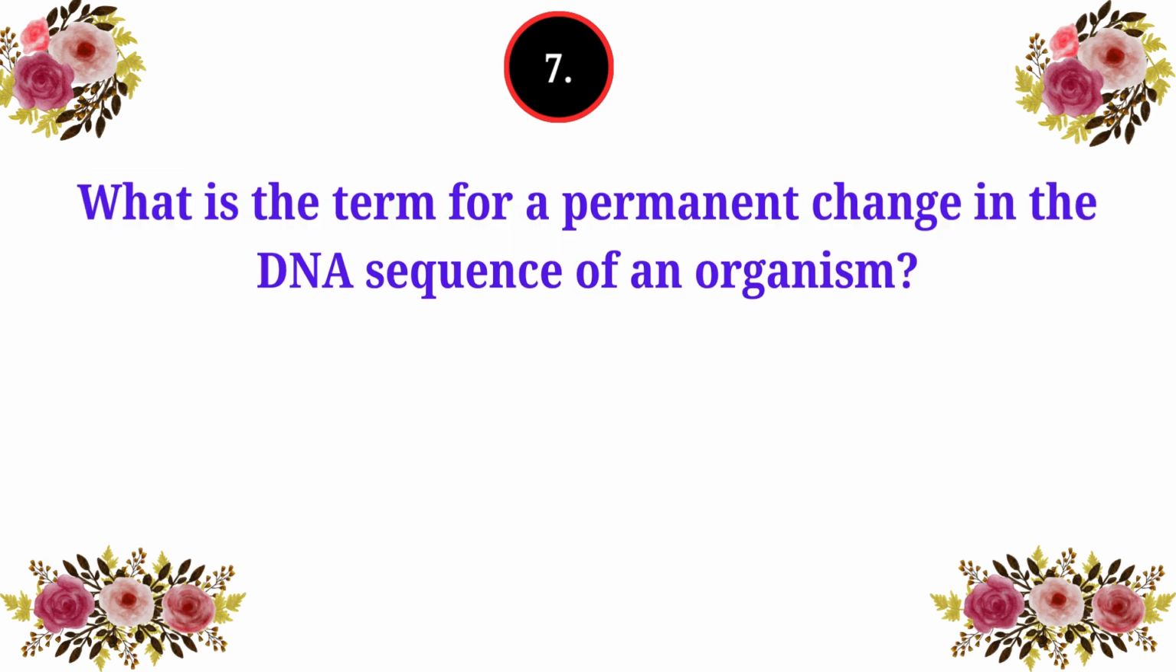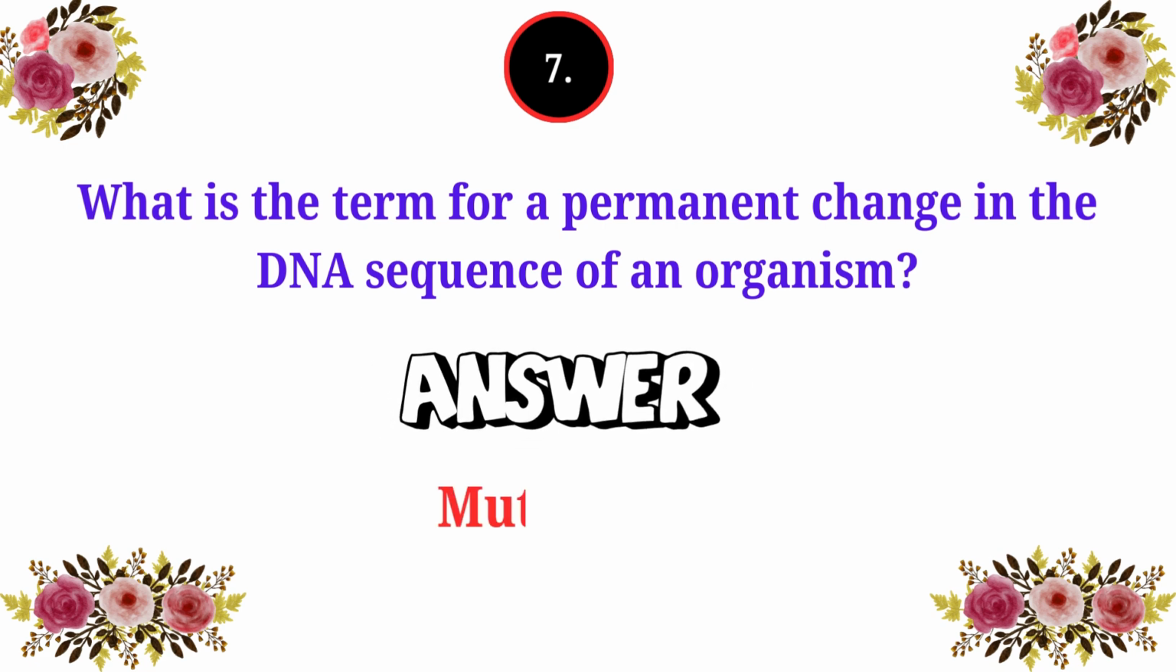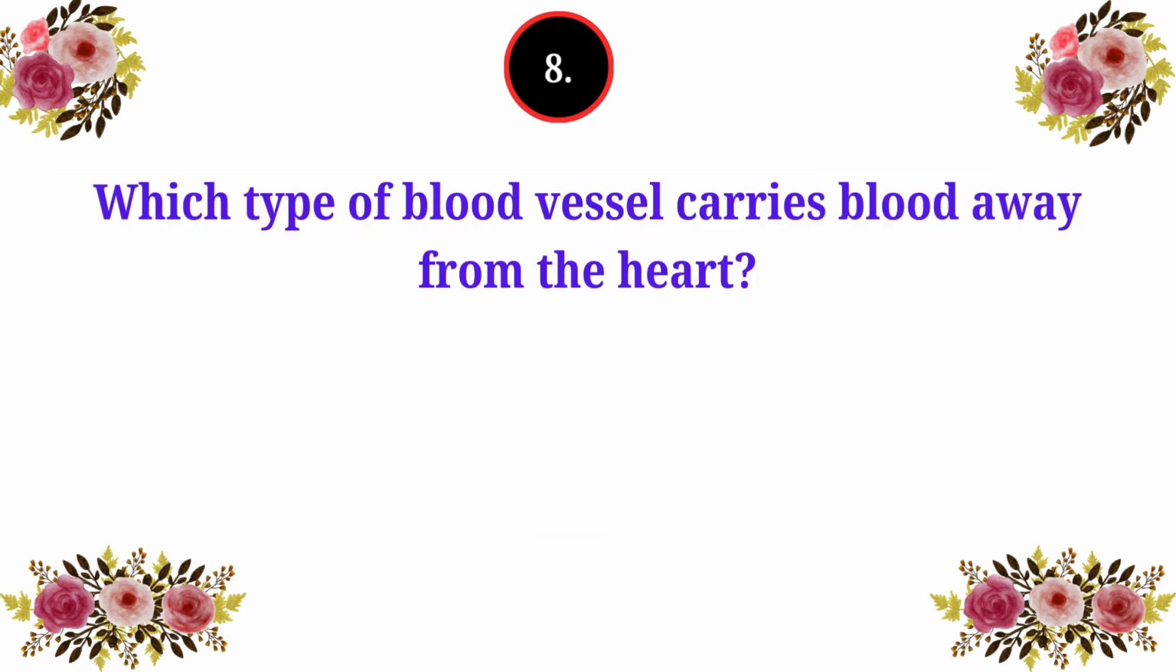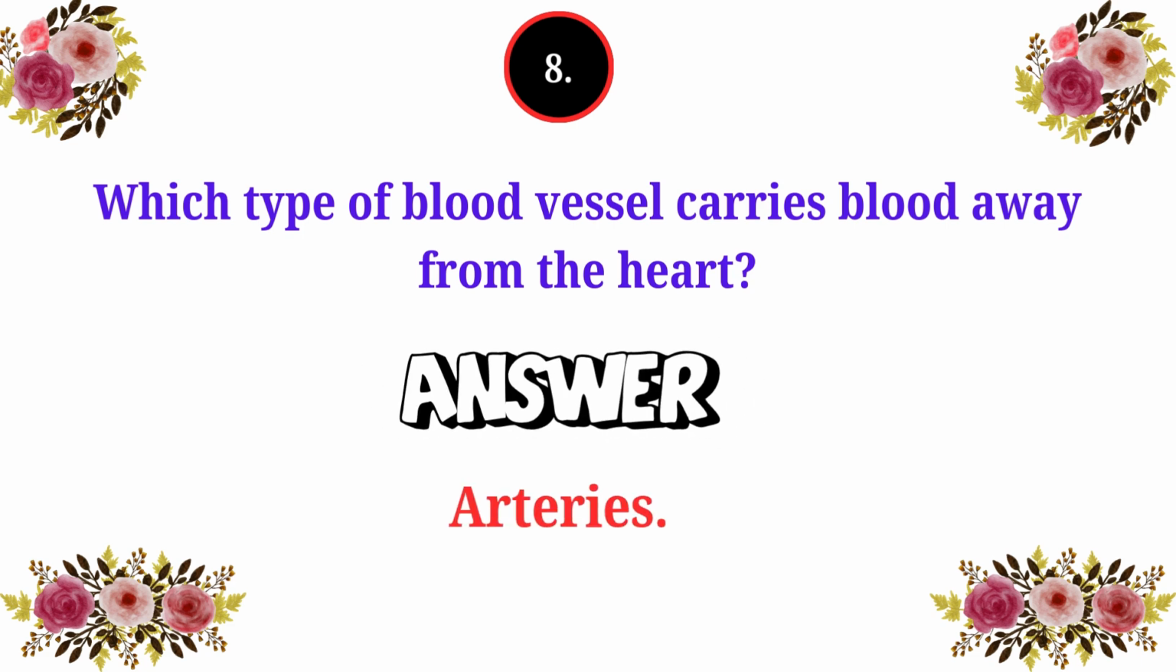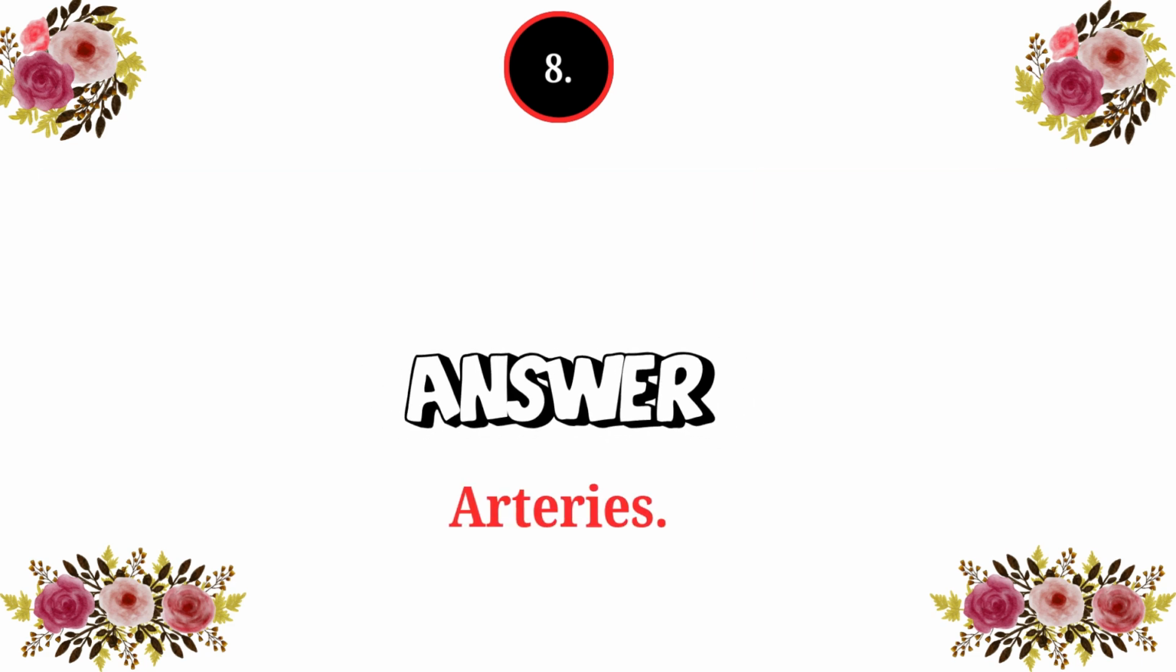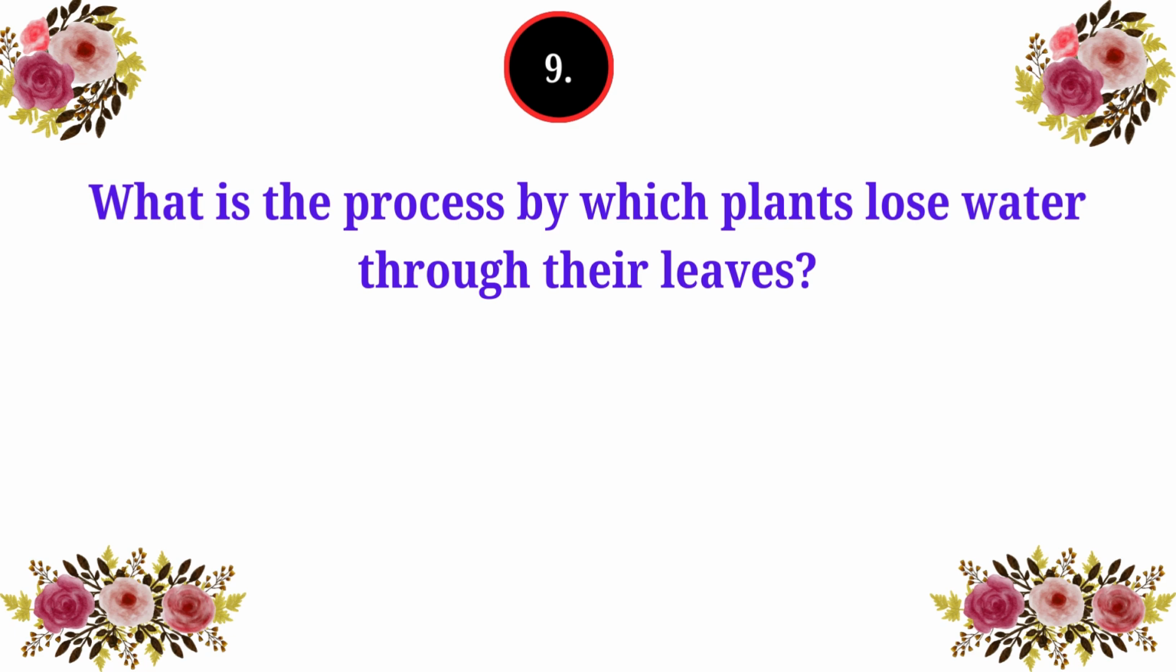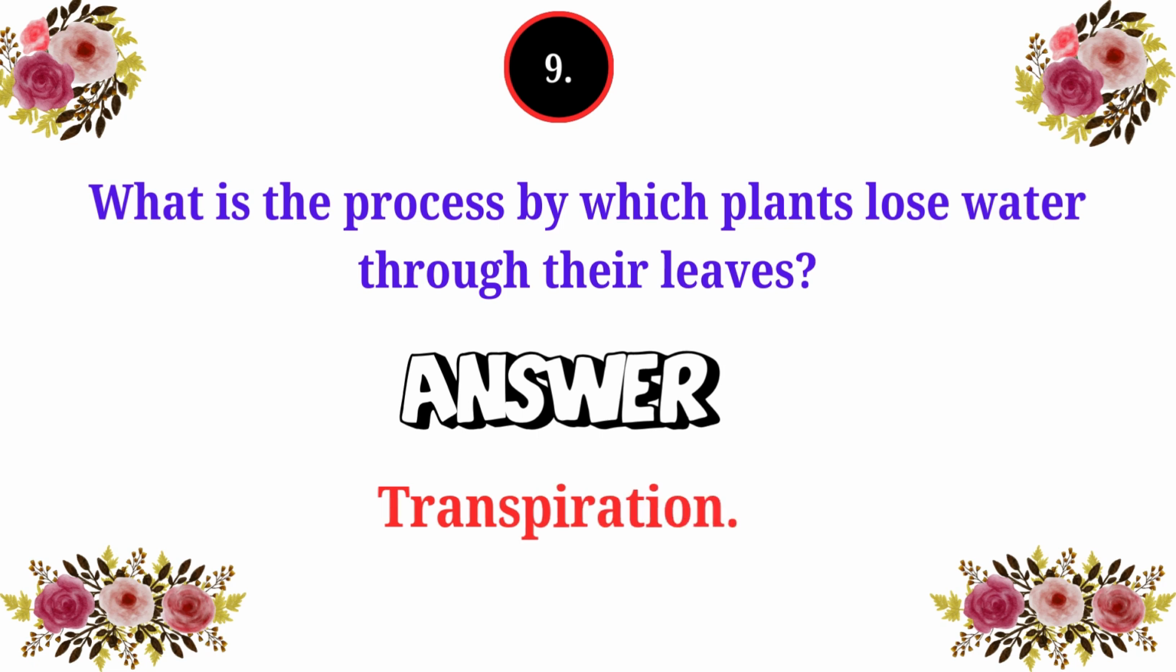7. What is the term for a permanent change in the DNA sequence of an organism? Mutation. 8. Which type of blood vessel carries blood away from the heart? Arteries. 9. What is the process by which plants lose water through their leaves? Transpiration.